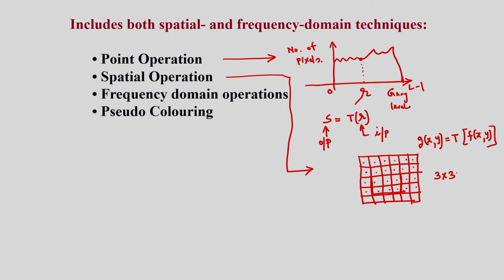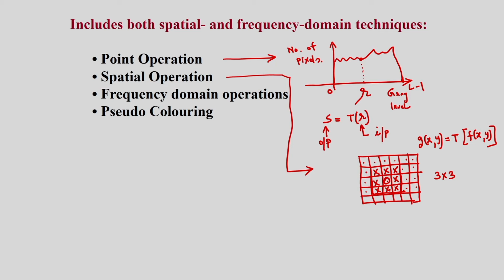Then I have to consider the neighborhood pixels: suppose this pixel I am considering, then these are the neighborhood pixels I have to consider. Corresponding to the center pixel I consider the neighborhood pixels for this operation. This operation is the spatial operation.